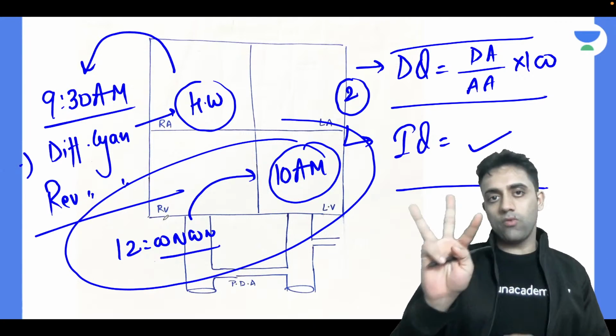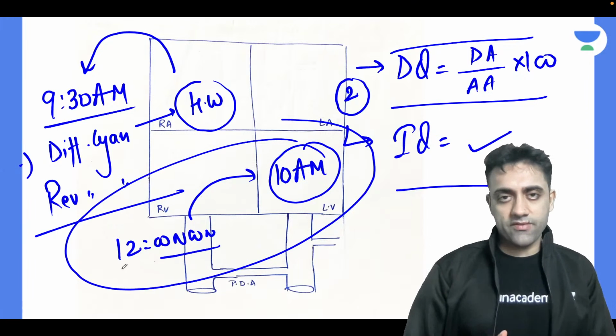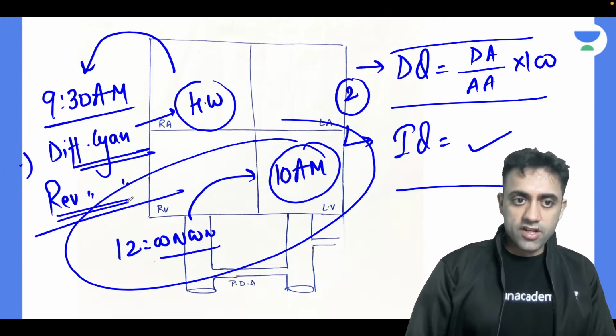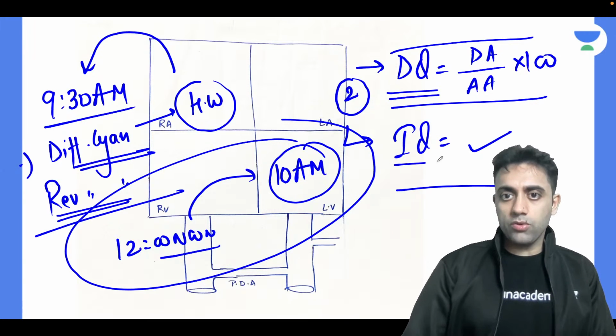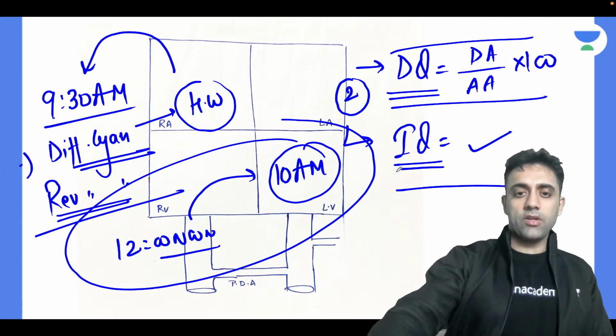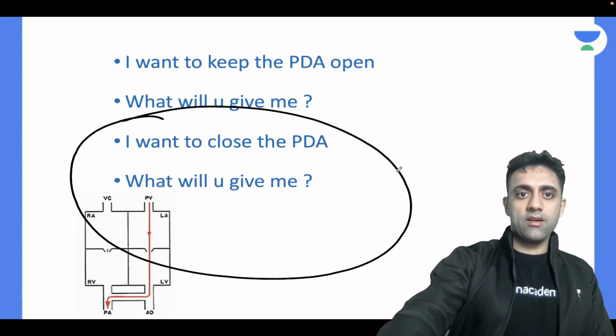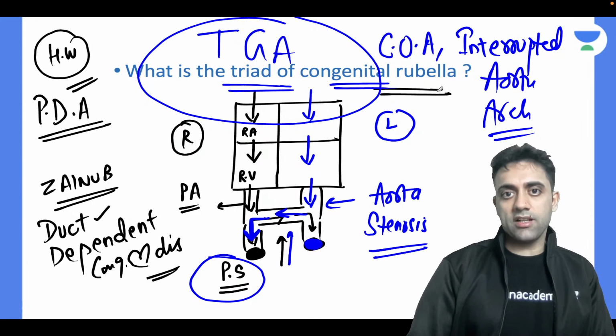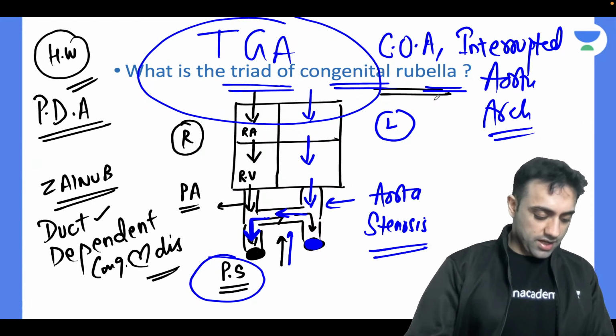So guys, these are the three homeworks I have given you. Tomorrow 9:30 class I will tell you the answers. Differential cyanosis, reverse differential cyanosis, a formula of DQ IQ with example, and also one question of this only, what is the triad of congenital rubella syndrome? These three questions I will.